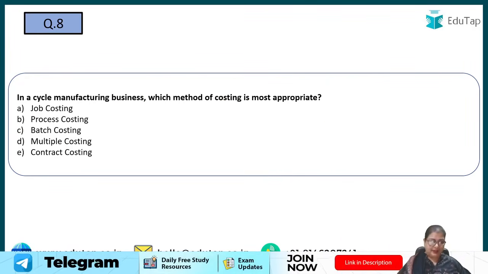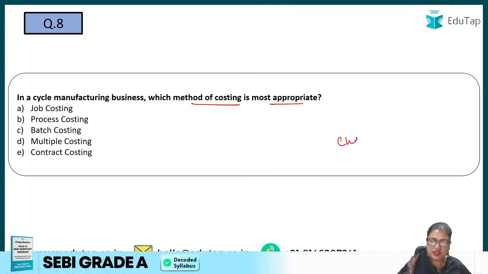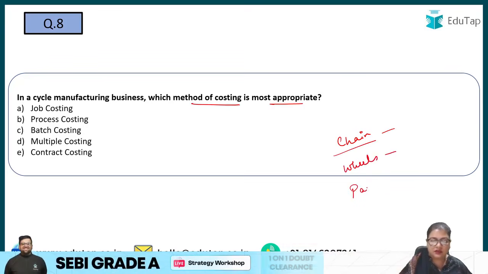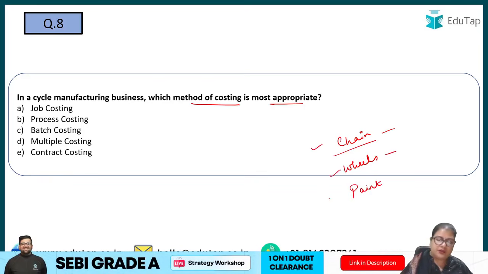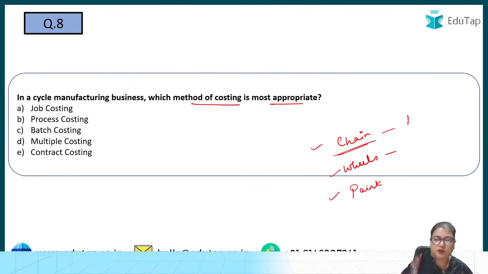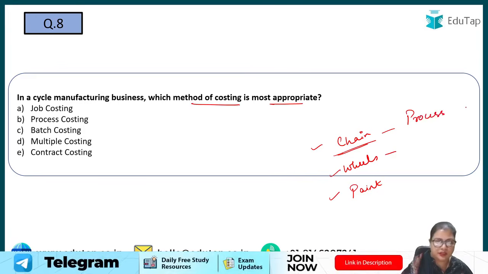Coming to question number 8. In cycle manufacturing business, which method of costing is most appropriate? So when I have a cycle, now the cycle has so many things, like a chain, the cycle's chain. Then it has wheels, right? Then I need to paint the cycle, right? So basically this cycle has different components. When I'm making a chain, similar chains are made for every cycle. So basically we can use process costing here because similar type of products are being made, right?